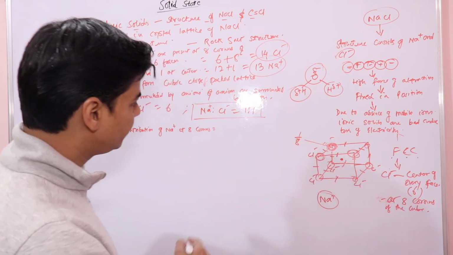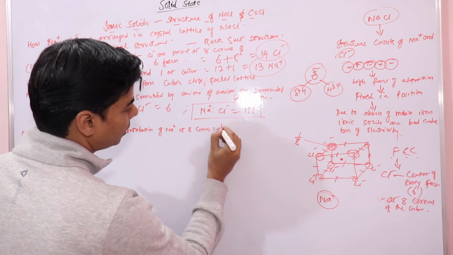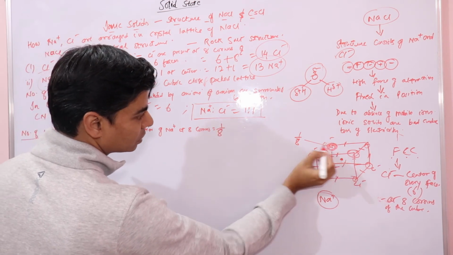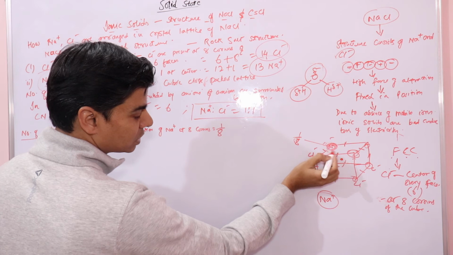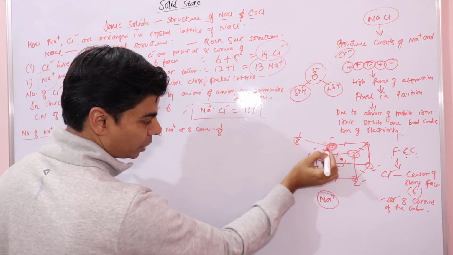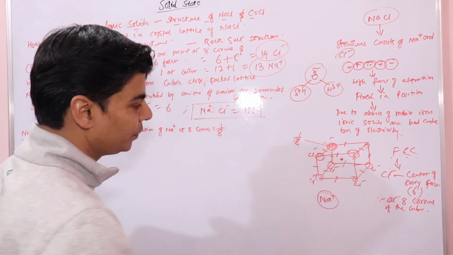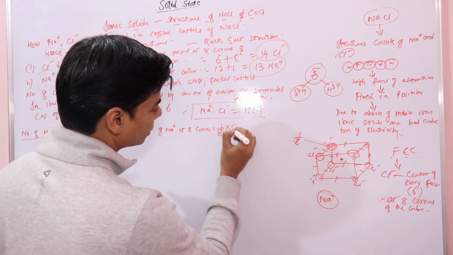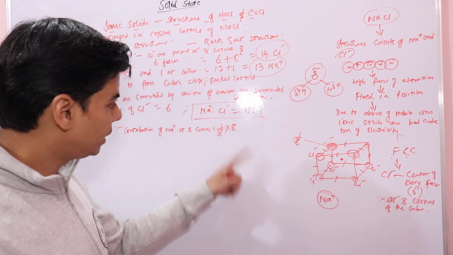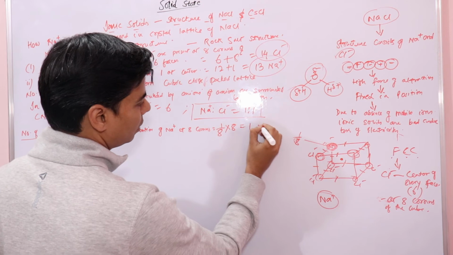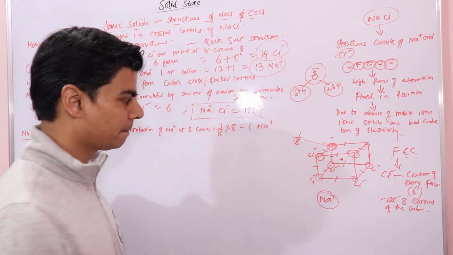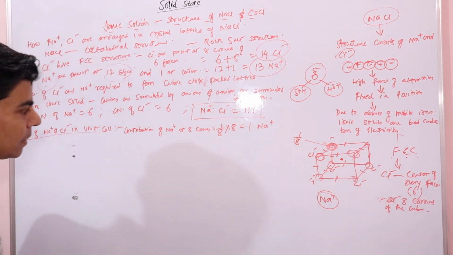So how many corners do we have? 1/8 belongs to this corner. This corner has only 1/8 of this chloride ion that belongs to this unit cell. So we have a total of 8 corners, right? 1/8 into 8 is equal to 1 ion at the corners.